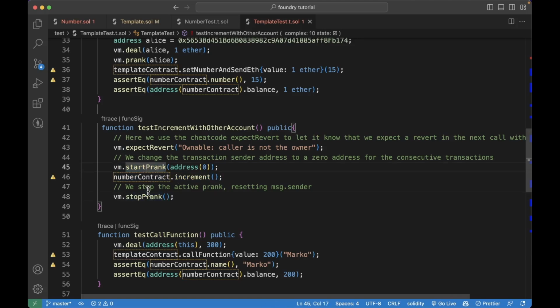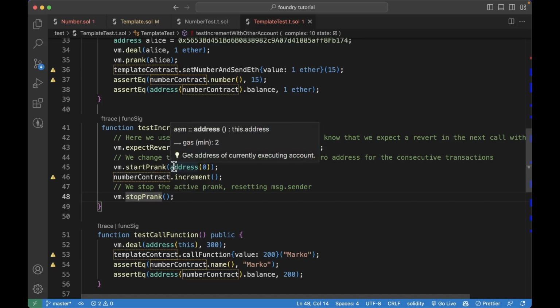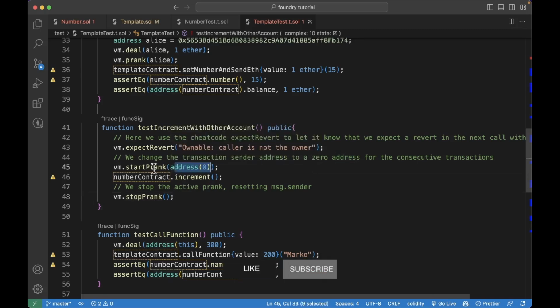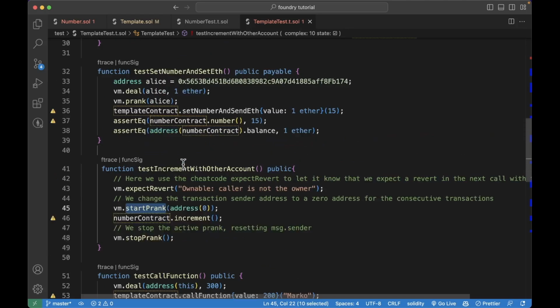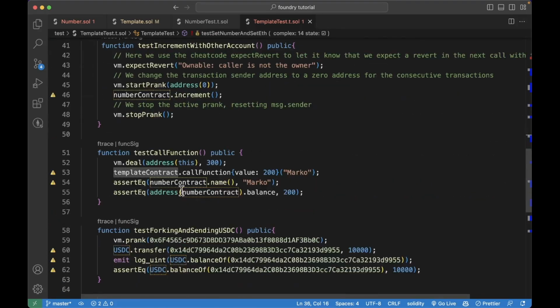In between those two cheat codes, we can put any transactions here, and the message sender will be the address(0), as we say here. So this is different from prank, because we can perform multiple transactions, while prank only refers to the next transaction.